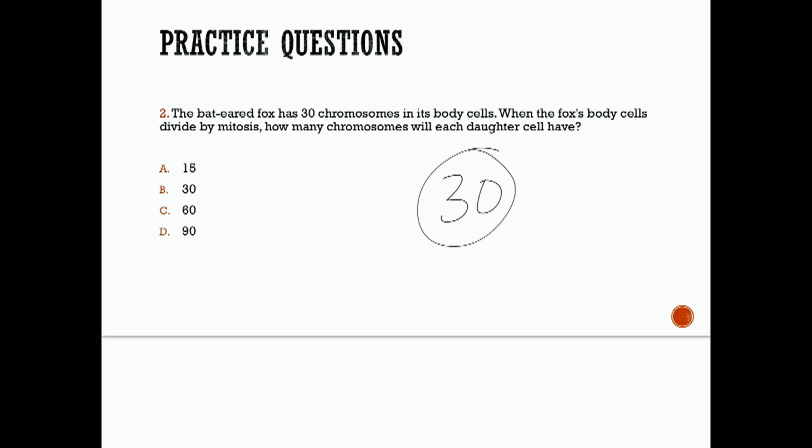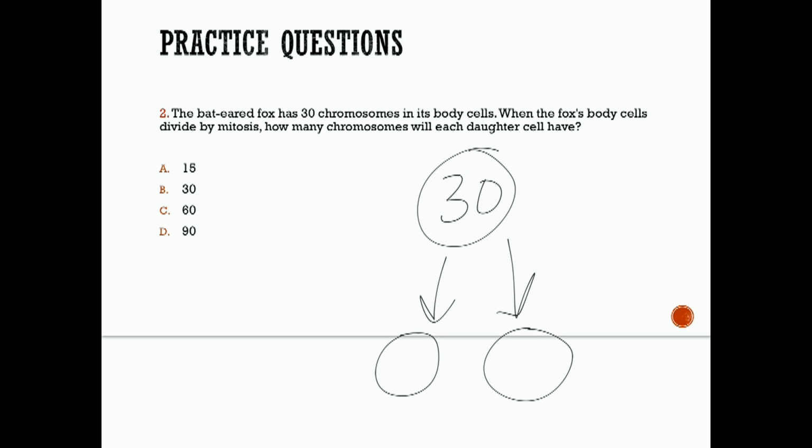All right, so when mitosis happens and you end up with two daughter cells, how many chromosomes are in each daughter cell? All right, so pause this and see what you think. All right, so body cells undergo a type of cell division called mitosis, like we just talked about. And during mitosis, the daughter cells produced are identical to the parent cell.